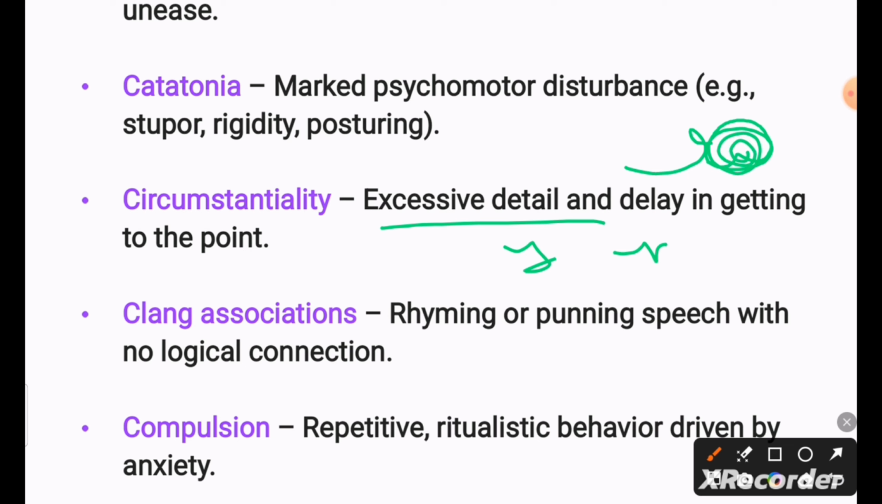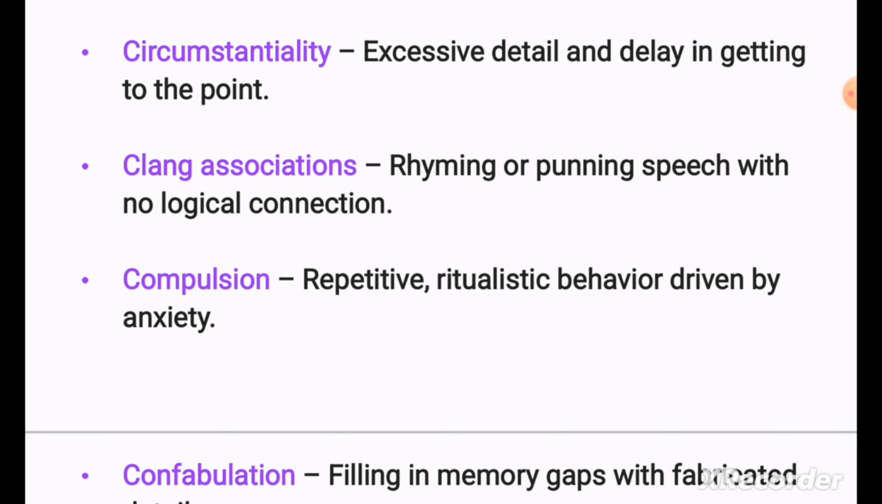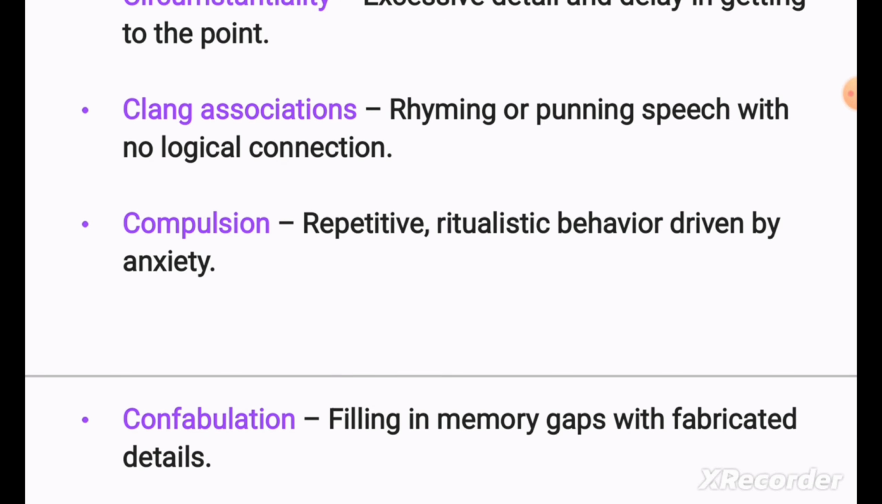Clang association, rhyming or punning speech with no logical connection. They will give an answer, but there is no logical connection. If you ask what is your name, they will answer, my age is 34. There is no logical connection. Compulsion, repetitive ritualistic behavior driven by anxiety.